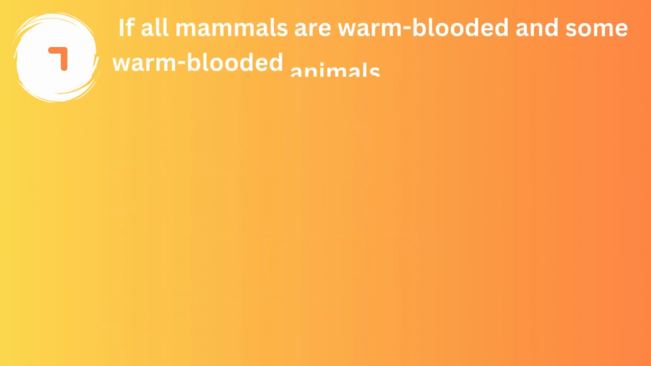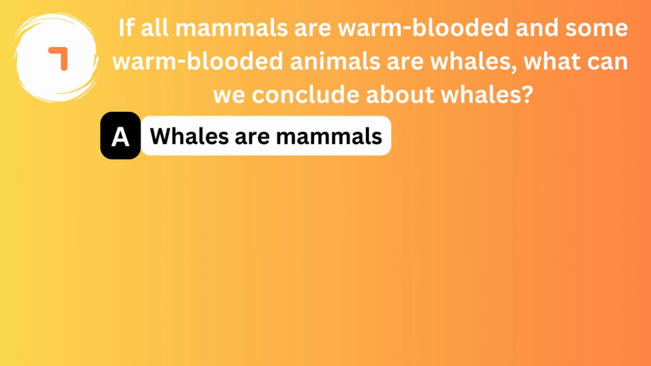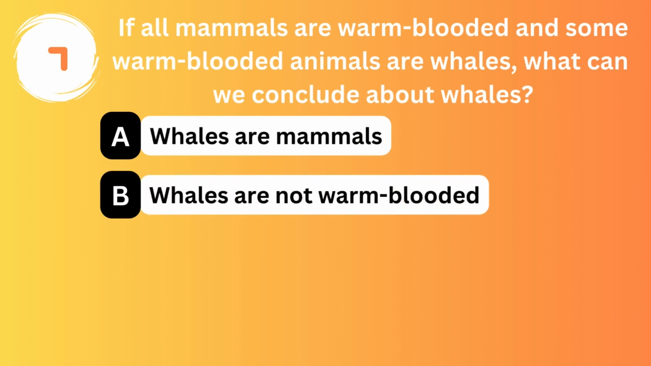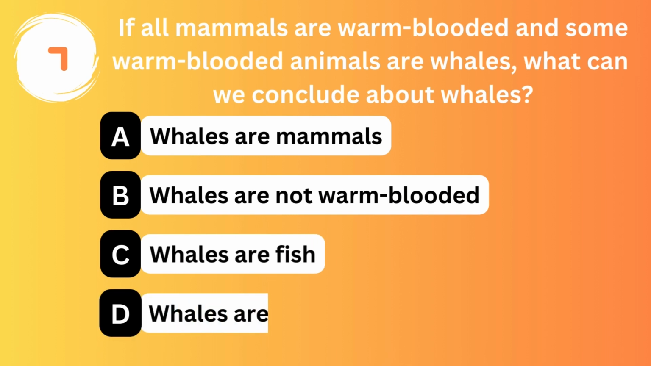If all mammals are warm-blooded and some warm-blooded animals are whales, what can we conclude about whales? Option A. Whales are mammals. Option B. Whales are not warm-blooded. Option C. Whales are fish. Option D. Whales are not animals.